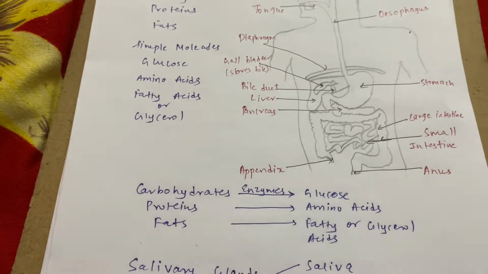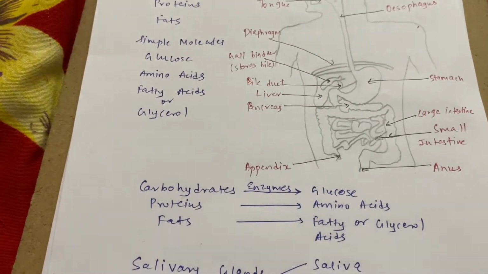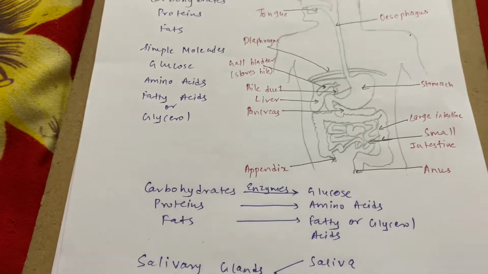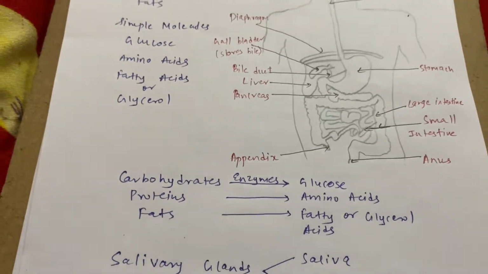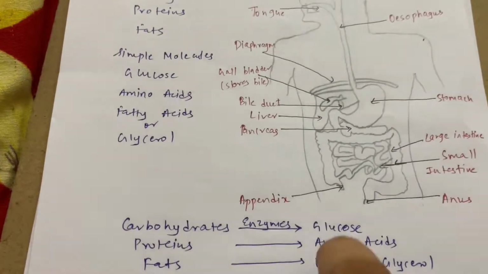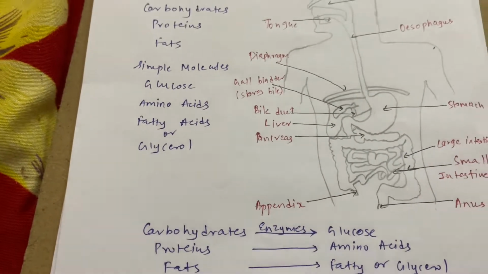Now these villi are connected via blood vessels. Now these simple molecules are then transported to each and every part with the help of these blood vessels, correct? Now you have an organ that is called appendix, correct? Now what is this appendix?